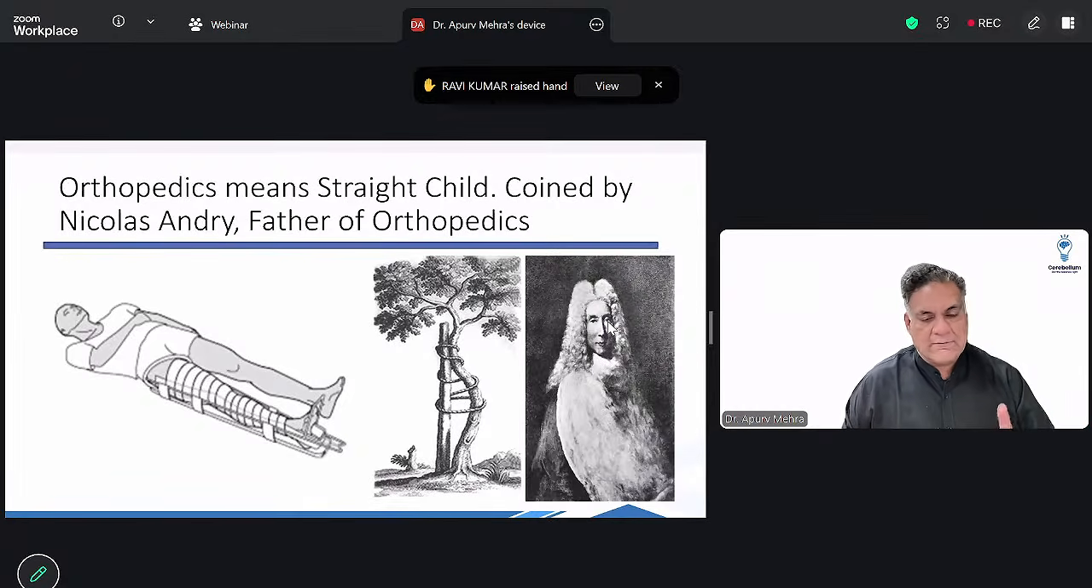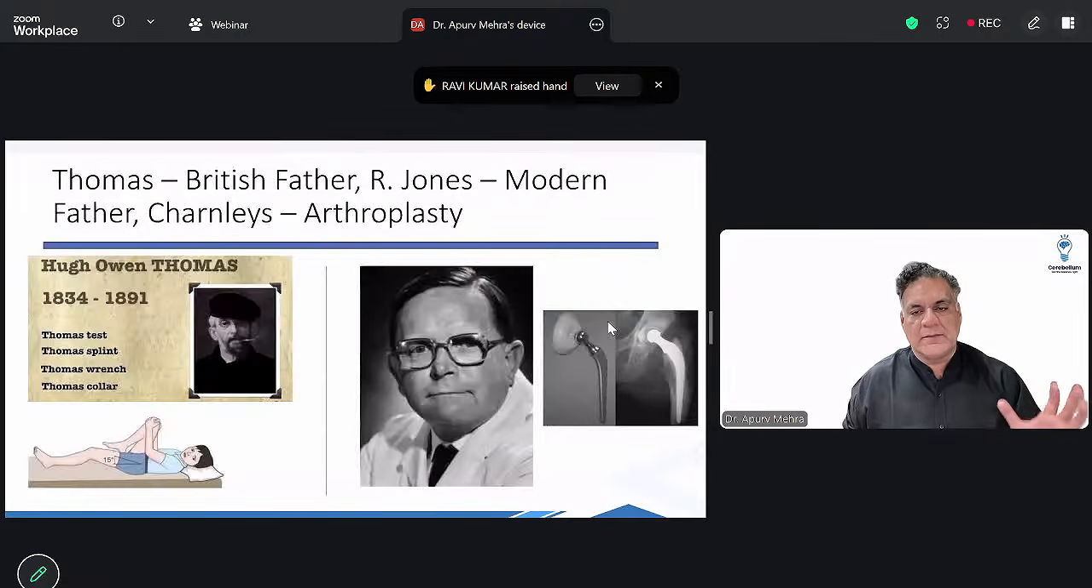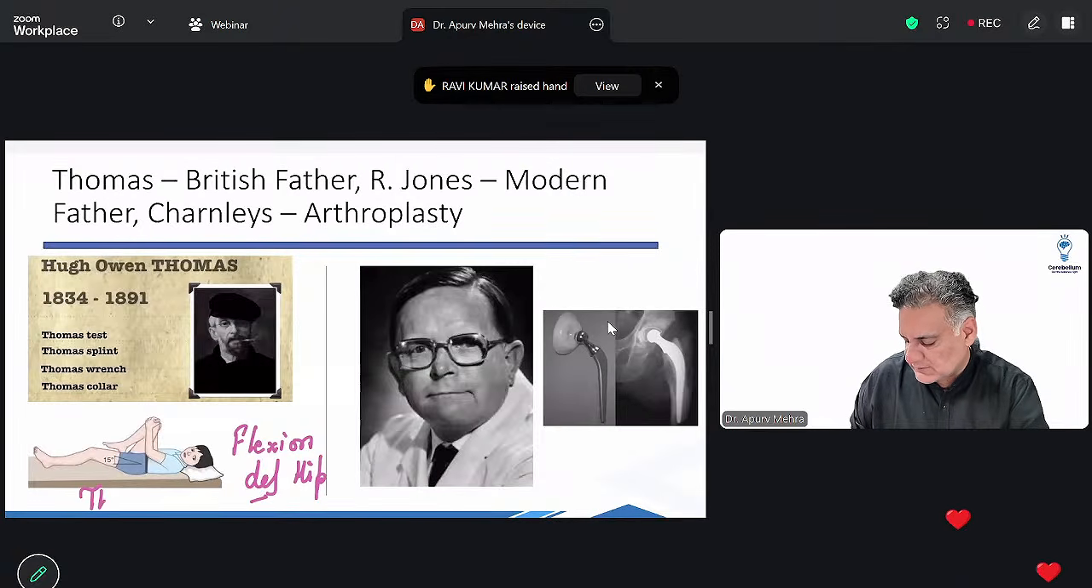H.O. Thomas, a very important scientist, Thomas splint. This is a Thomas splint which was given for TB of the knee joint. In today's world, it is used for stabilization of the shaft of femur. Also remember, he gave a Thomas test for flexion deformity of the hip joint. That is called Thomas test.